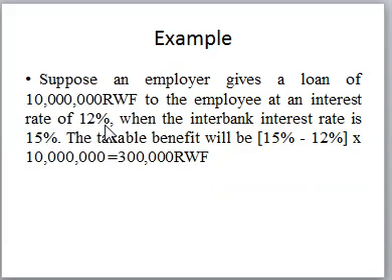So let's look at this simple example. Suppose an employer gives a loan of 10 million to the employee at an interest rate of 12% when the interbank interest rate is 15%. So the taxable benefit will be, we are getting the interbank rate minus what the employer charged, then what we get we multiply by the principal. So in this case, our benefit is going to be 300,000.